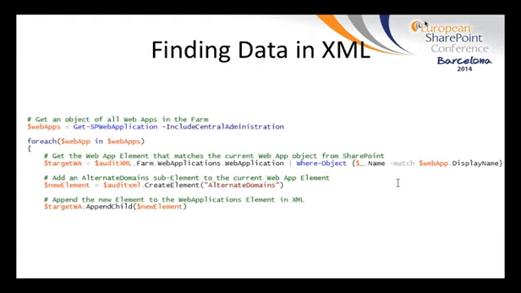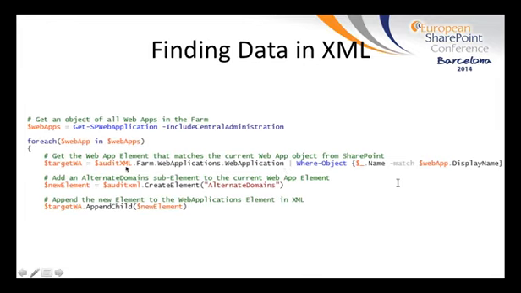So here we're starting to set up our next exercise, which is to add alternate access mapping configurations to the web application nodes in the XML. At this point, you can assume that we've already read in the XML file. So now we're getting a collection of web applications from SharePoint again and looping through each web app. Next we want to find the XML node that correlates with the current web app. We do this by piping the XML object along with the location in the tree that we want to search into the where object commandlet, where we will search for the node with the name parameter that matches the display name of the current web app from the SharePoint object.